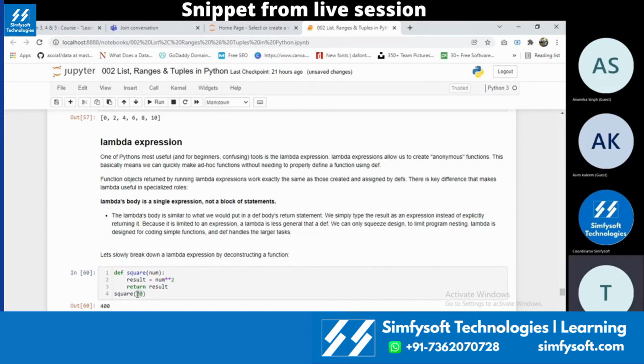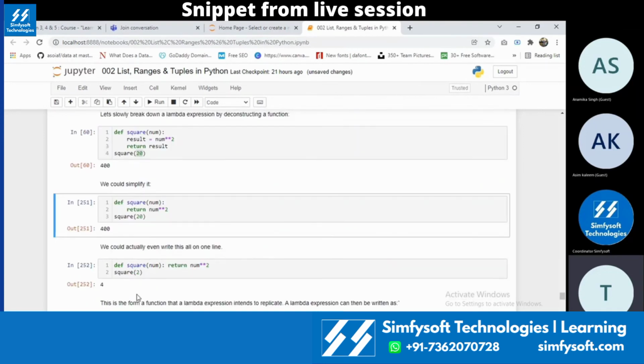Let's try to minimize this function. First minimization I can do is to not declare a variable to square the value and show it. I will directly write the formula number to the power 2 in the return statement. If I do that, it will give me the same result. To simplify it even more, define square(number) in the same line without indentation, and give return number to the power 2. This is the maximum simplification for a simple function.